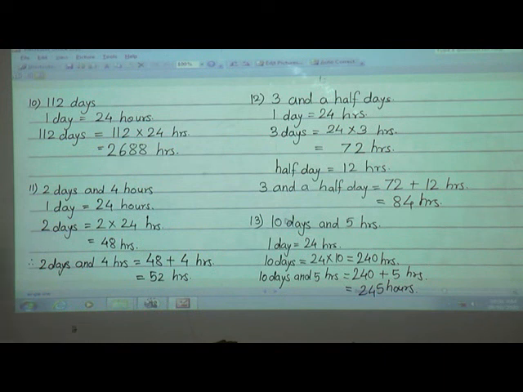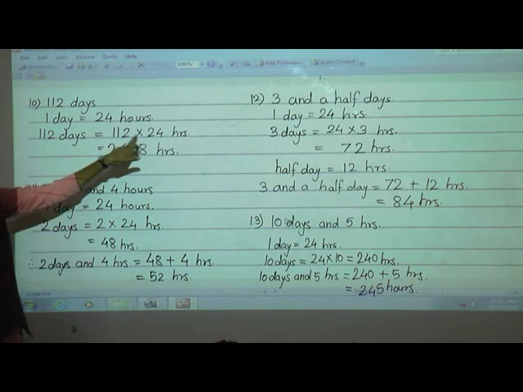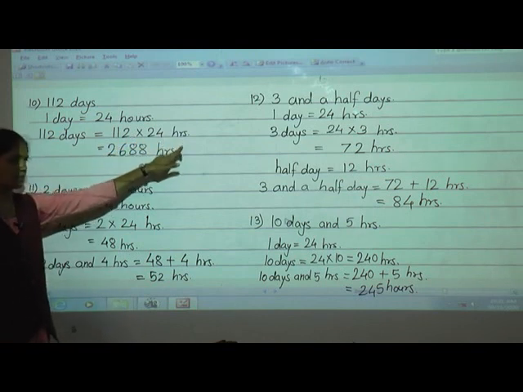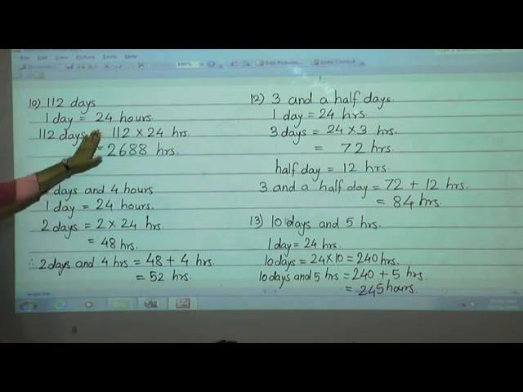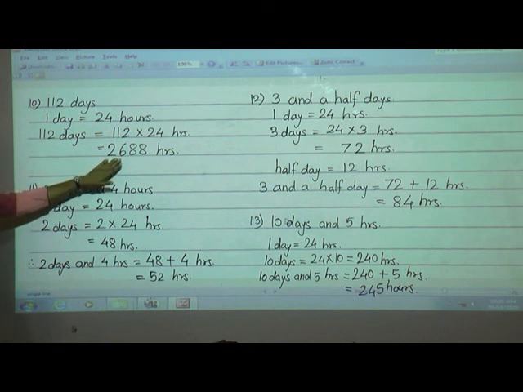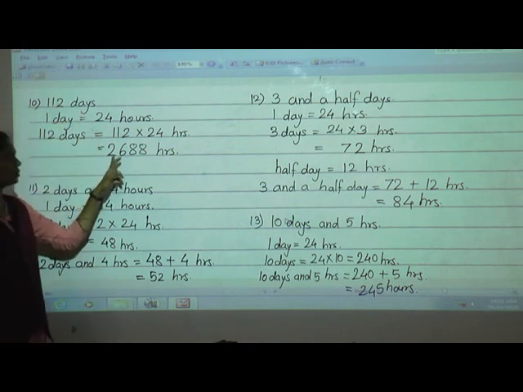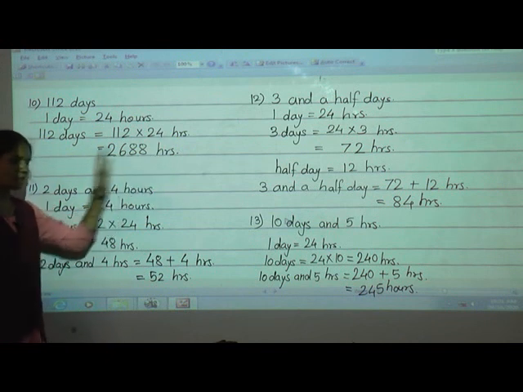Now once again see here, 112 days, this you have to convert into hours. So what we have done here, 1 day is equal to 24 hours. Now 112 days is equal to 112 into 24 hours. Now here you have to do the multiplication. After multiplication you will get this answer, that is 112 days is equal to 2688 hours.